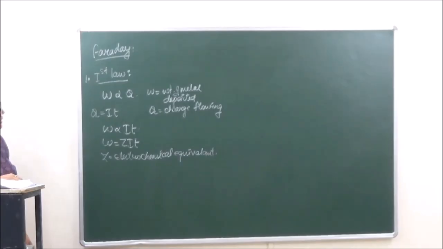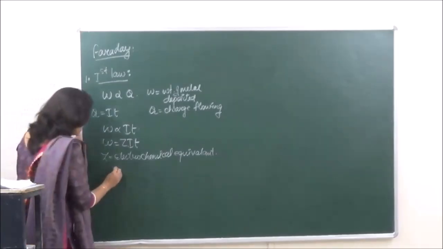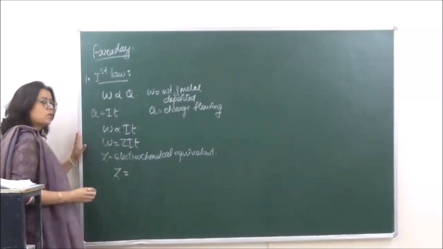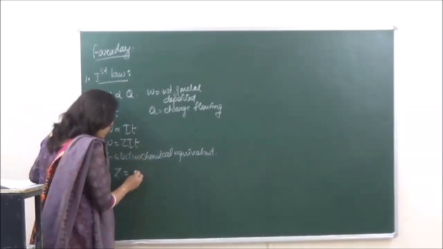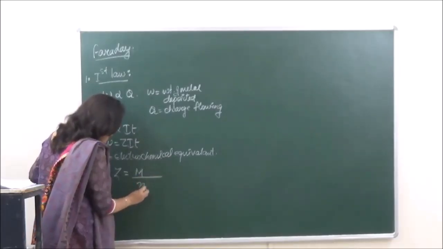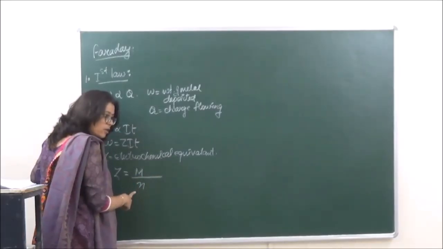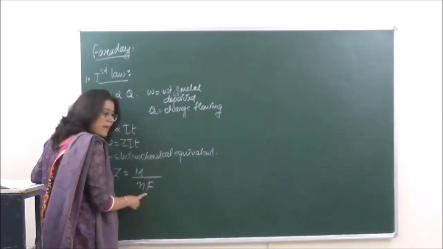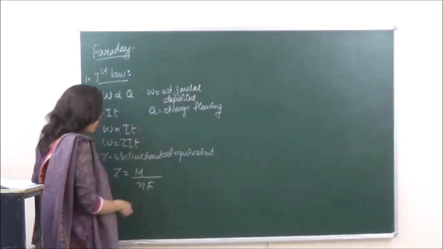Now mathematically, when we are talking of Z, then Z is equal to weight or molecular mass or atomic mass upon N, where N is the number of electrons exchanged, into F, where F is 1 Faraday of electricity.